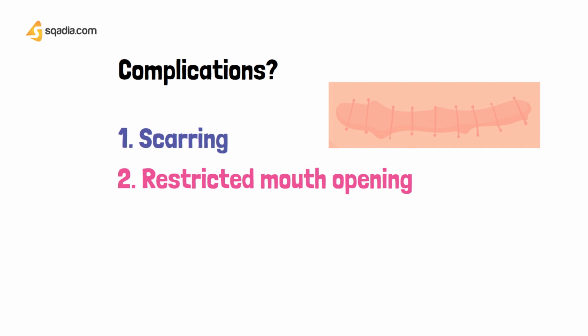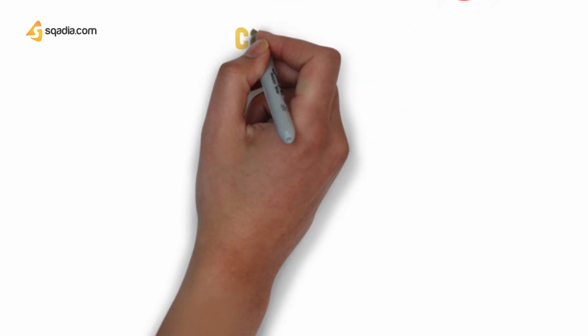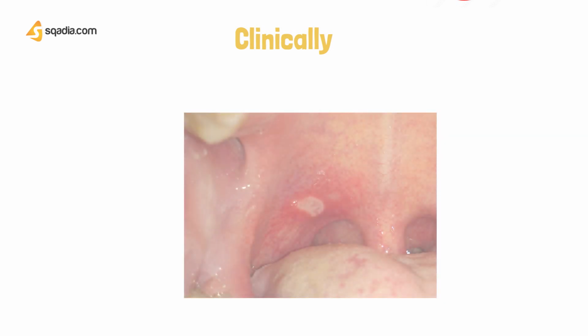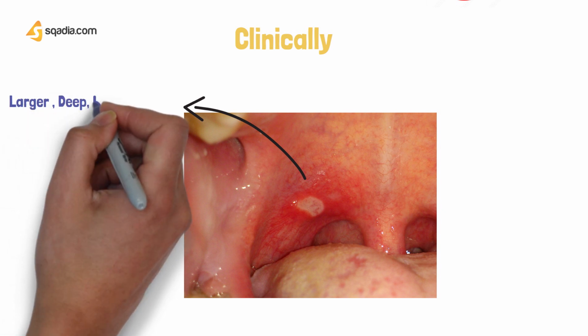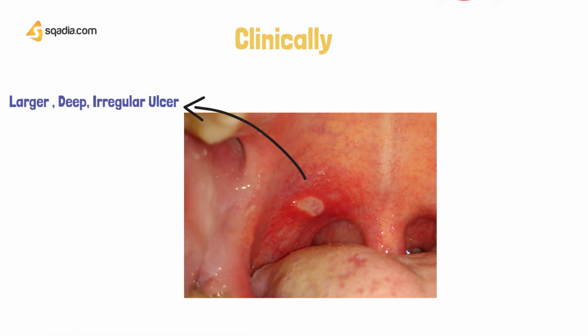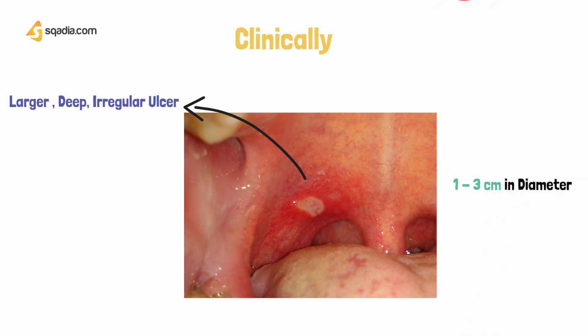Now, when we look at the major aphthous ulcer clinically, the picture shows us that this ulcer is present on the soft palate, and it is a large, deep, irregular ulcer. This ulcer may be about 1 to 3 centimeters in diameter.